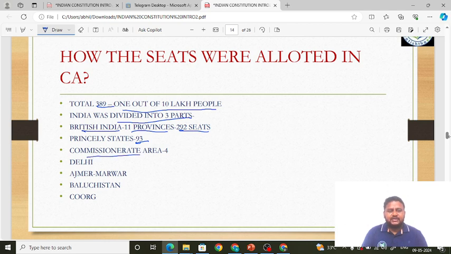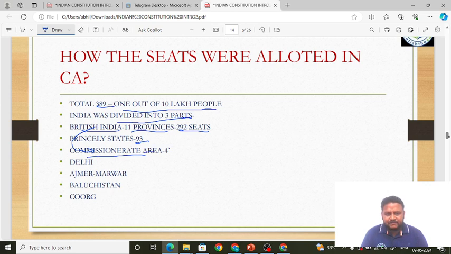Next is the commissionerate area. British India means the British were directly controlling or directly ruling there, but some areas were indirectly ruled by the British through their representatives. That is the commissionerate area, which has 4 seats.